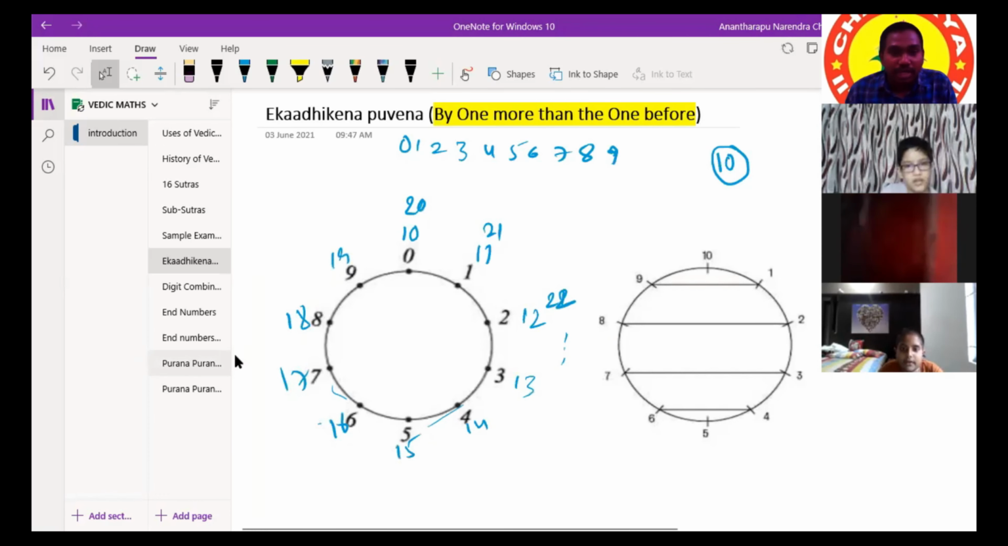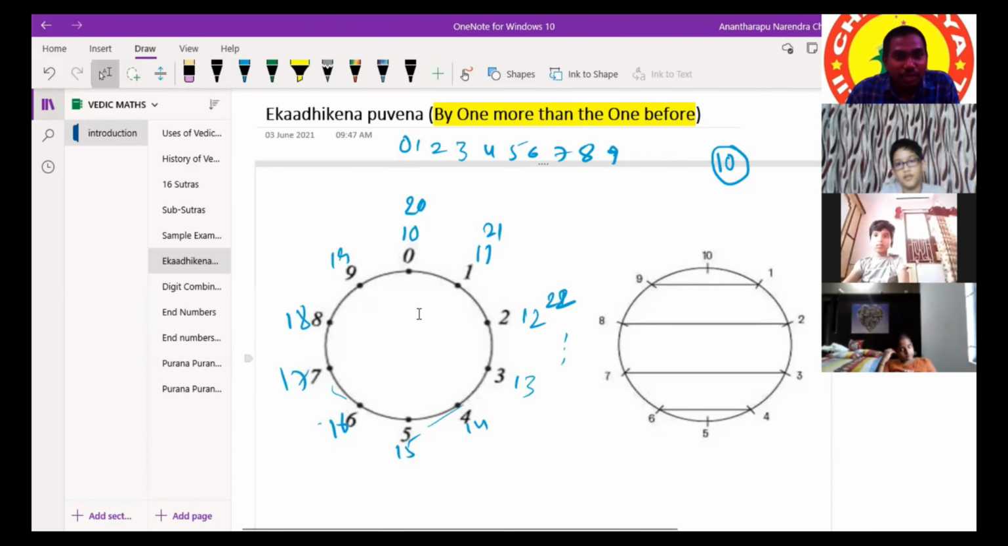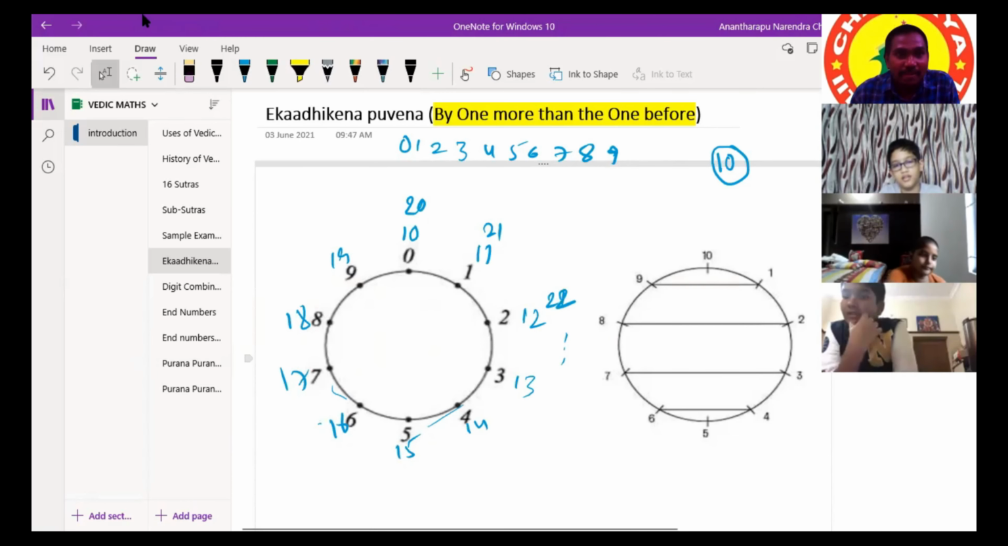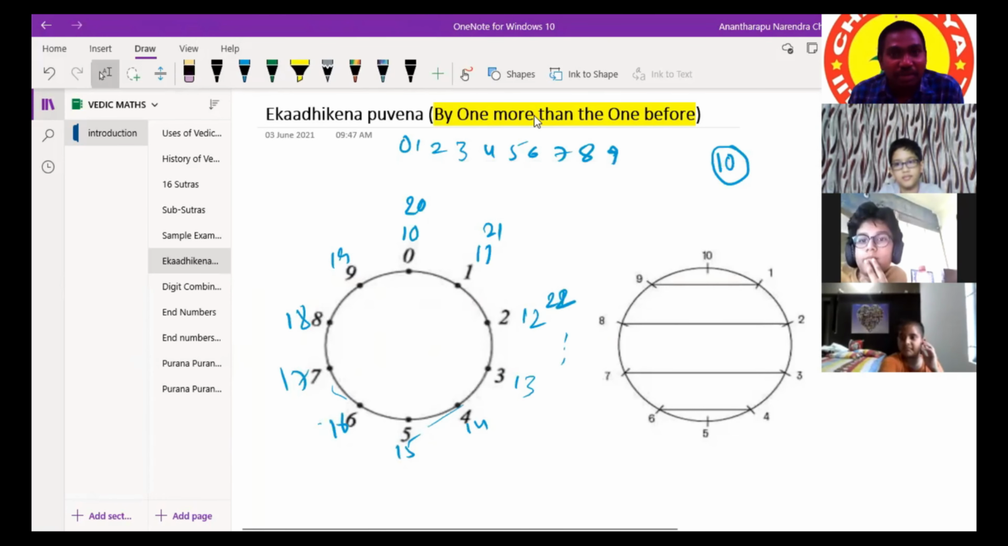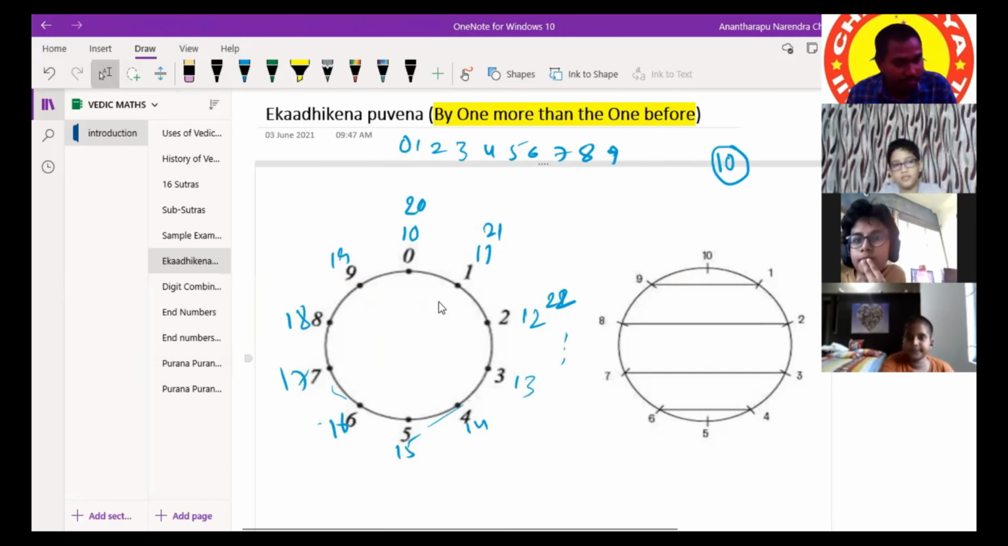Okay, like that it will go on. Is there any speciality in the circle? Do you find any speciality in the circle? One more number is coming. Observe this before: one more than the previous one. That is okay. Is there any other speciality in the circle?